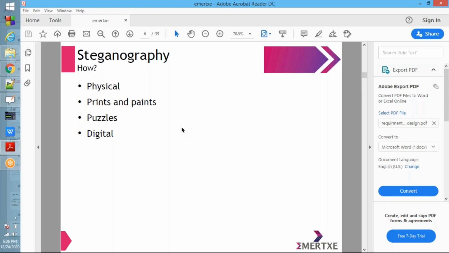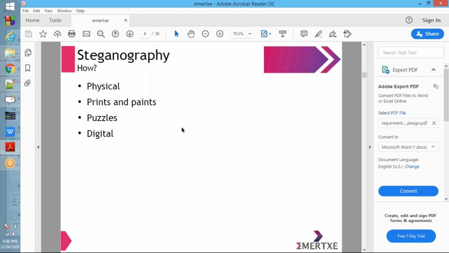Whenever a person carrying some information comes to the receiver, he should show half of the currency note. Then he will tell something, or give some money or some important document. That is physical steganography.